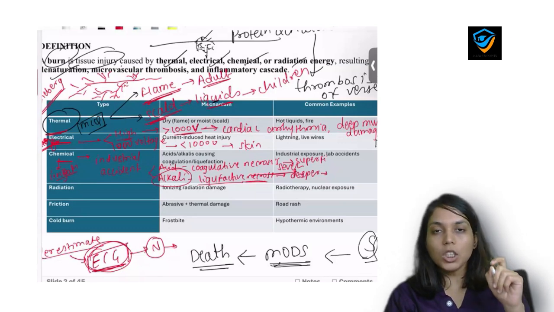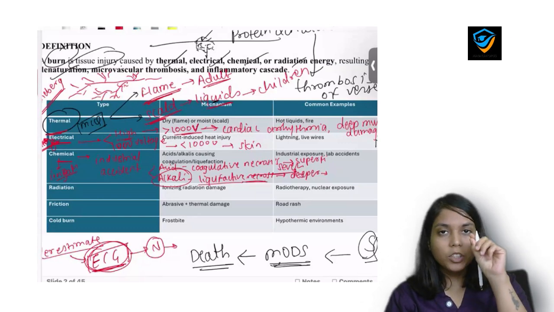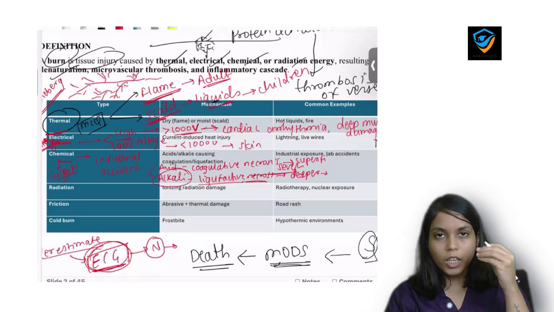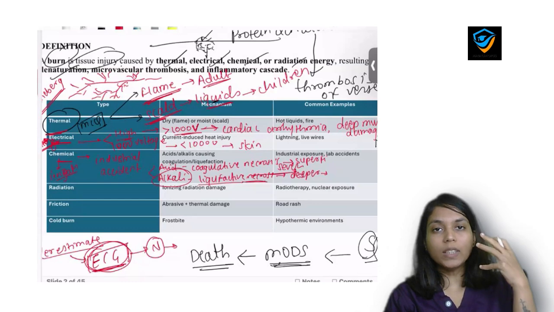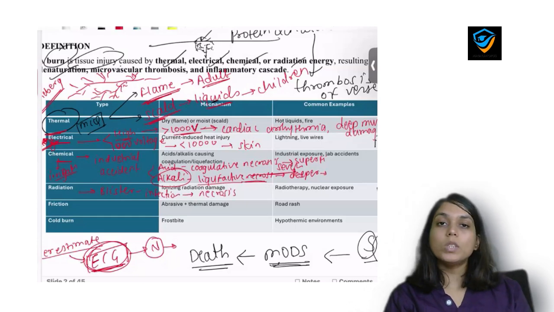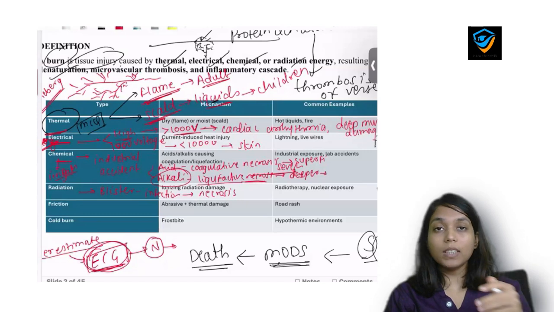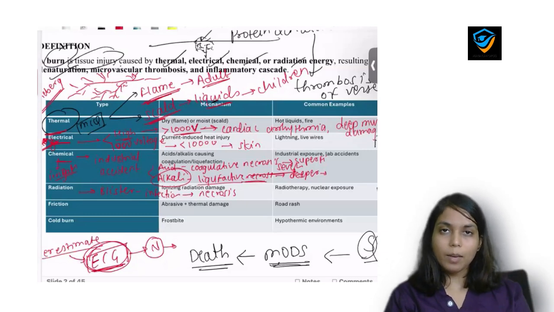Okay, if a patient comes to you with a history of radiation, even if you see a superficial wound or a small, mild amount of injury to the skin, gradually it progresses to a severe form and it causes blister, infection, necrosis as radiotherapy progresses. Okay, so which type of burn causes gradual injury? It is the radiation type of burn which causes gradual progress and gradual injury.